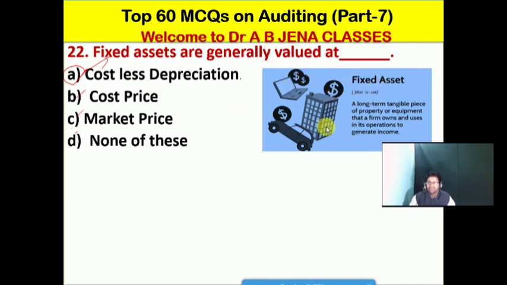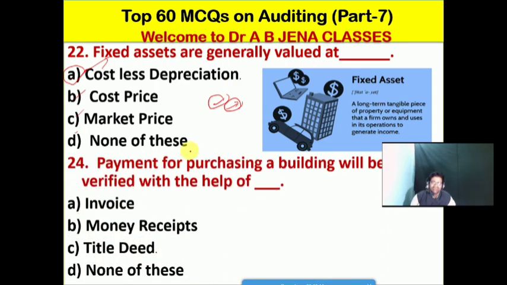Come on, friends, let's discuss a little. What are fixed assets? Fixed assets are long-term tangible pieces of property or equipment that a firm owns and uses in its operations to generate income. So friends, fixed assets are those assets which are used by a company or business firm in order to enhance the earning capacity, meaning the revenue, of a firm, business or company.